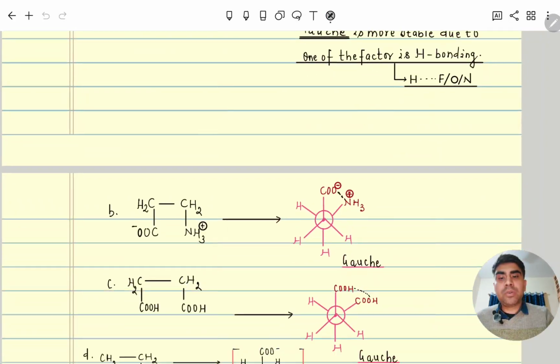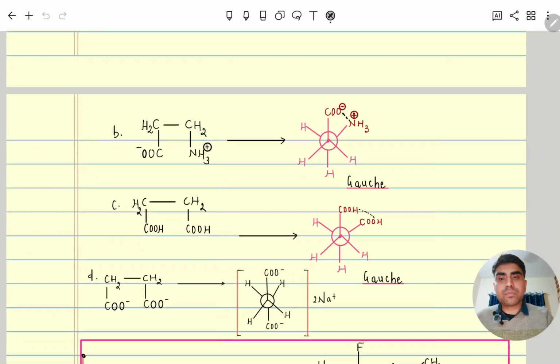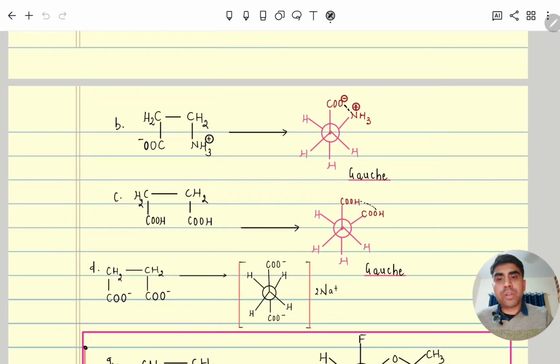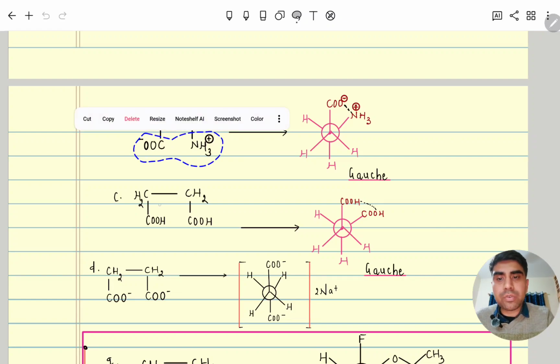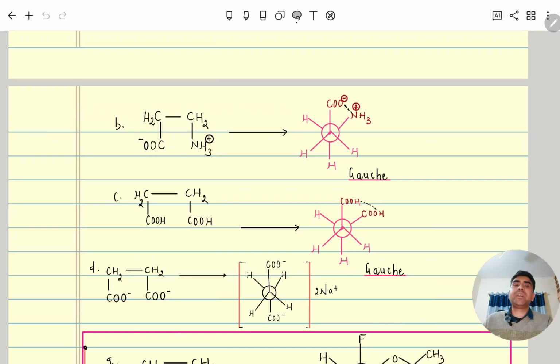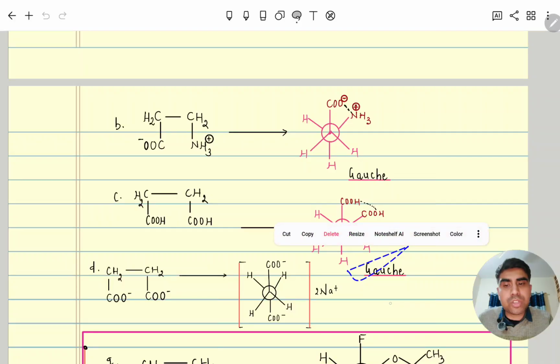Moving further, here hydrogen bonding is not happening. Here charged species are there, so it has electrostatic attraction. So again gauche will have more interaction, due to that it is more stable. Coming to this set of acid, the carboxylic acid, again it has hydrogen bonding, so it is more stable.